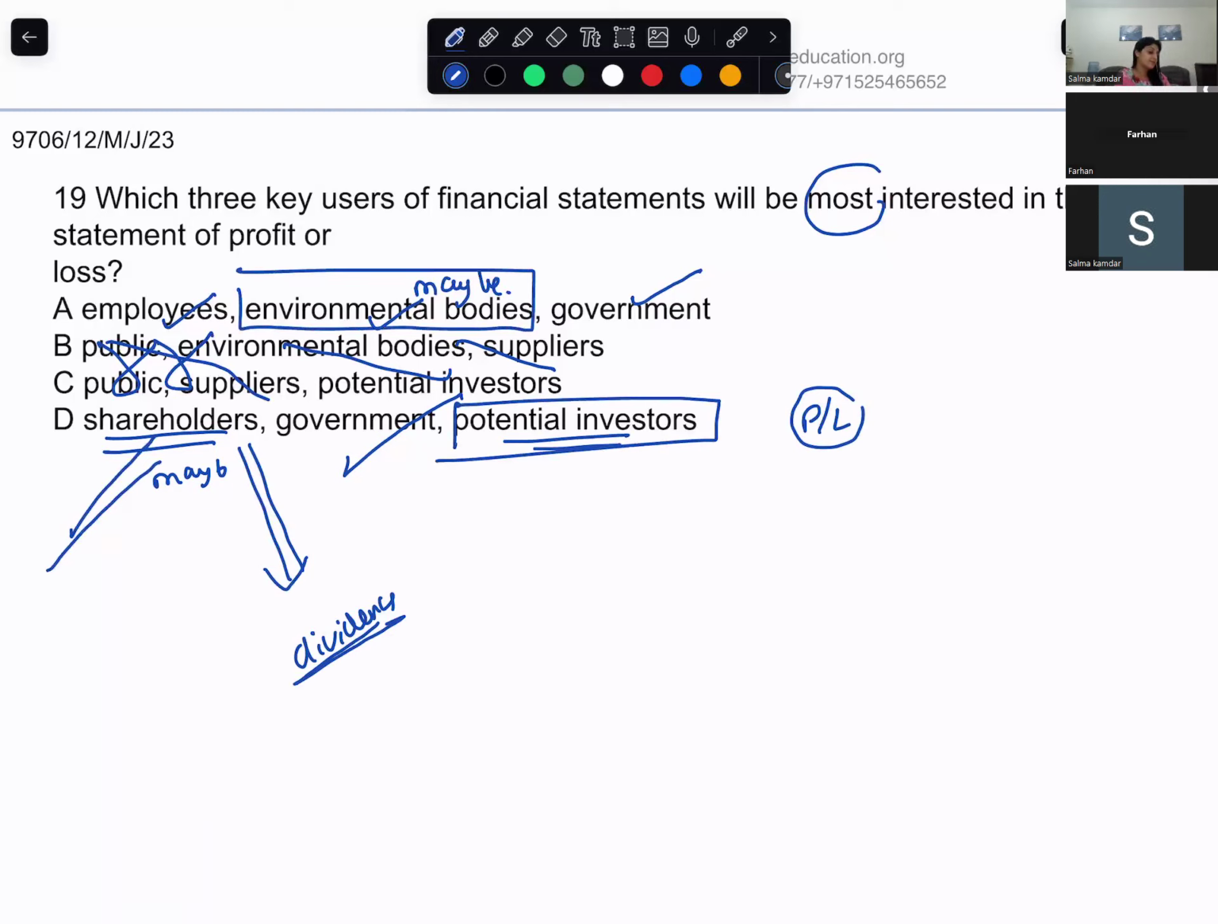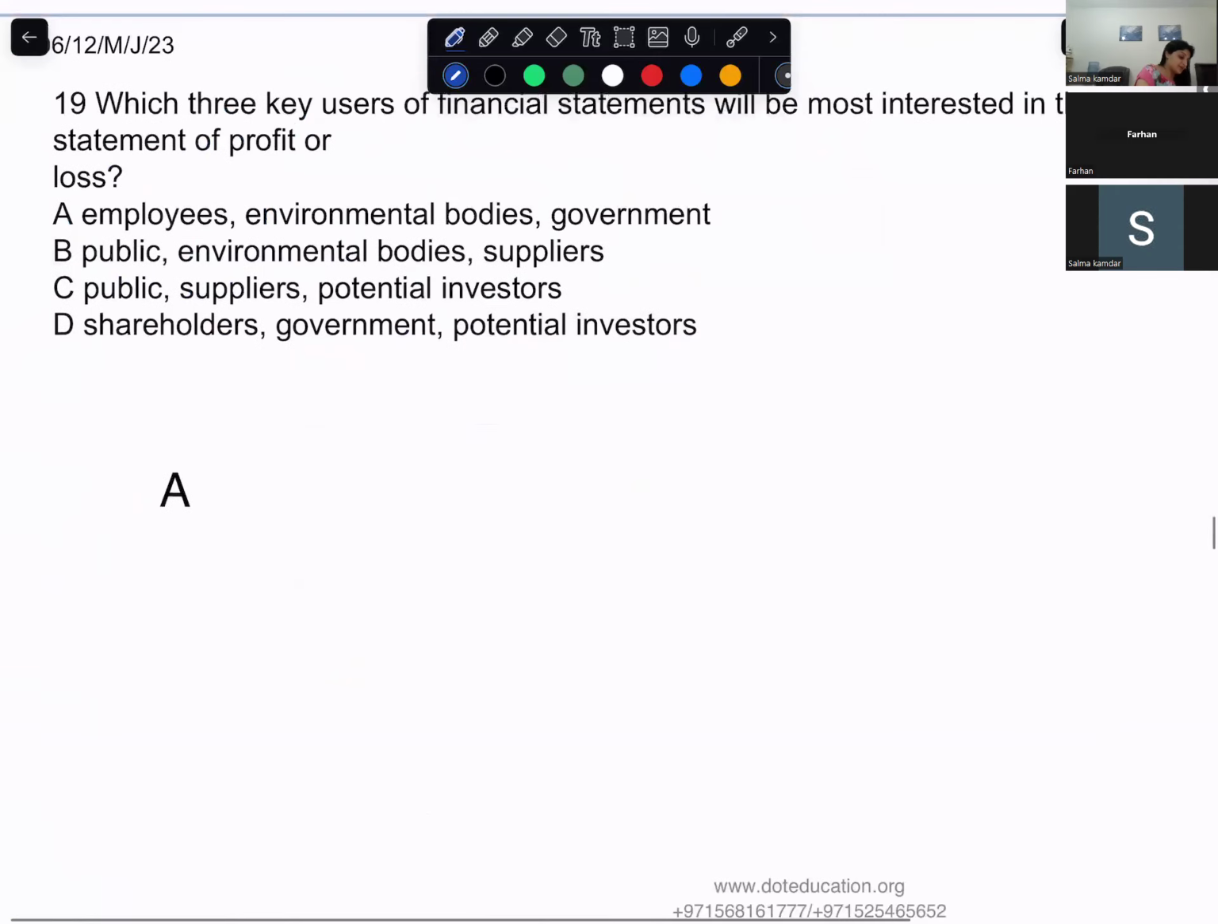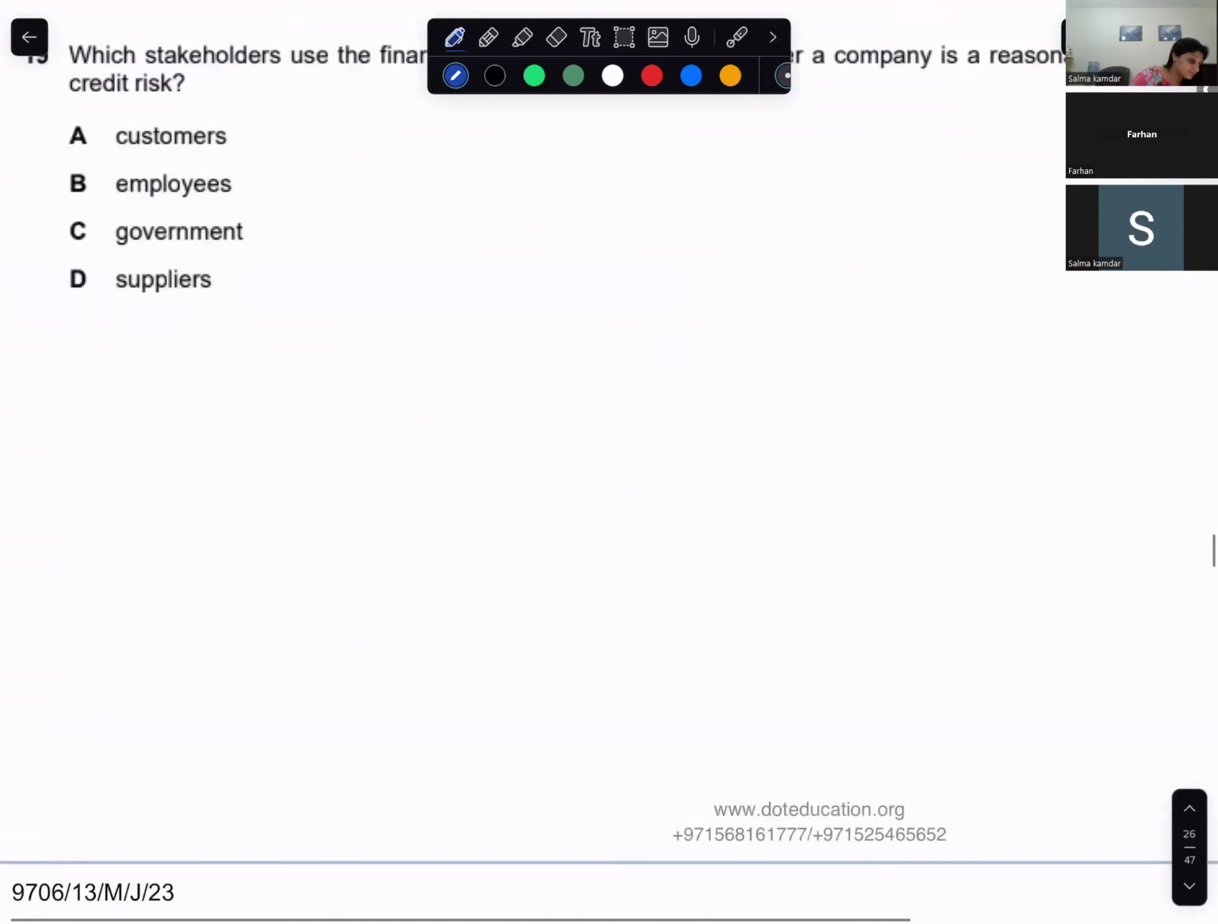So it's going to be either A or D. Potential shareholders are interested in the return on capital employed, what the company is going to do. So it's A, definitely. Go to the next one.